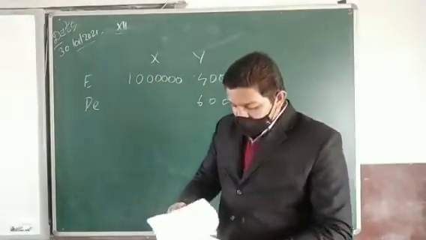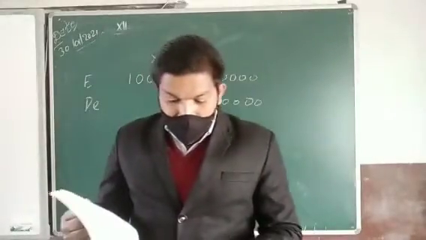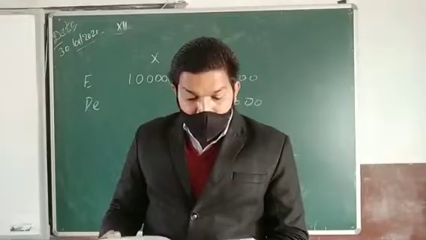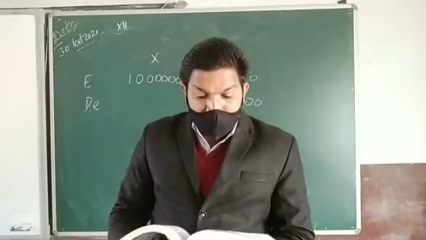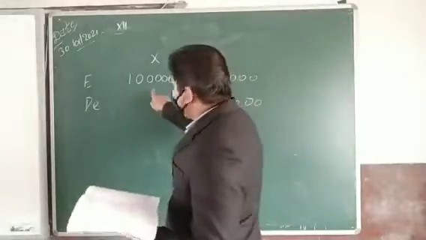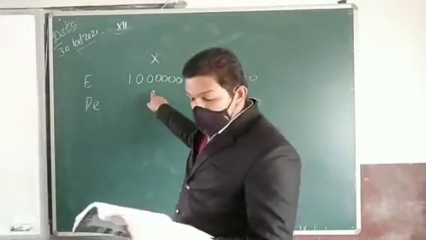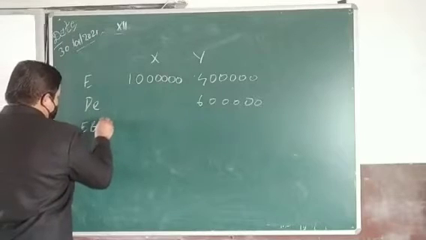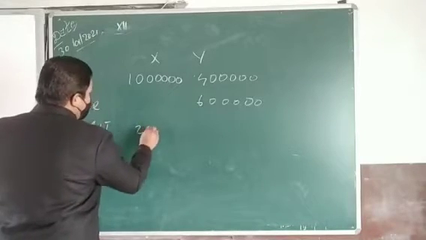Okay, so imagine that the company made a profit of 2 lakh each, and the tax rate is 30%. So for the first company, if the company made 2 lakh rupees, that means earnings before interest and tax, EBIT, is 2 lakh.